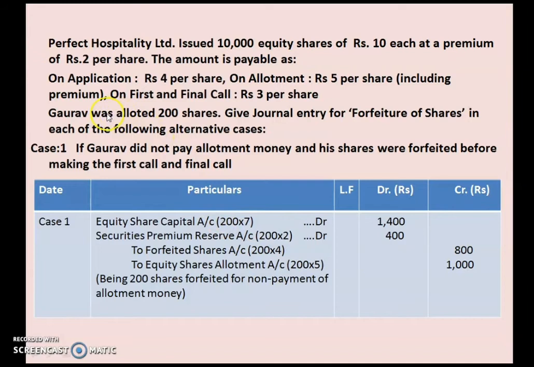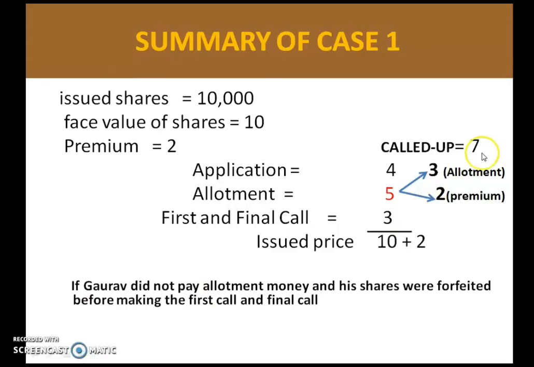200 is the shares which is allotted to Gaurav. So 200 shares we are going to cancel. So 200 into 7. What is the 7? It is the called up money. So how much called up money is there? Here we are making a call of 7 rupees, 4 plus 3. Don't include premium over here. 4 plus 3, that is 7. That is the called up money.